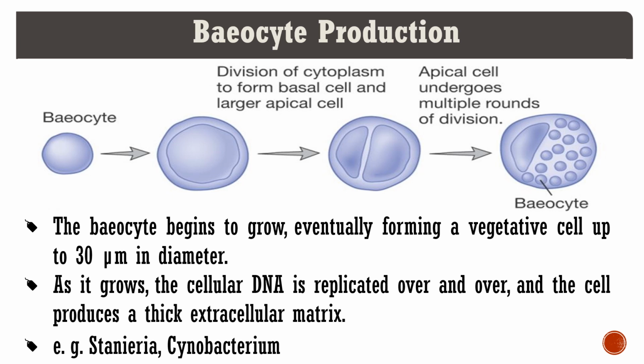So, you can easily observe in the figure that the small one is the basal cell and the larger one is the apical cell. Now, the apical cell undergoes multiple fission and divides into many tiny oocytes. After the rupture of the cell matrix, all the tiny oocytes come out of the matrix and grow individually.